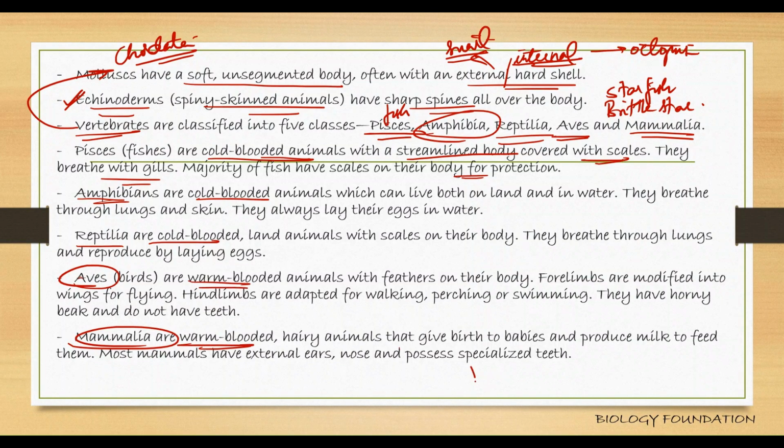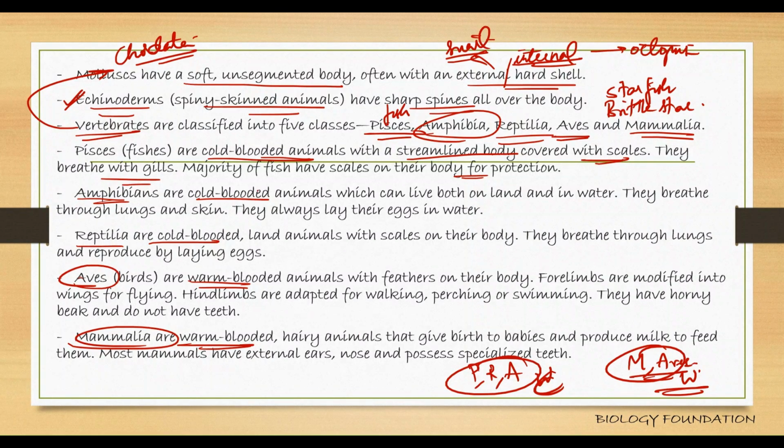Try to understand: Pisces, reptiles, amphibians, all three are cold-blooded, while mammals and aves are warm-blooded. Human beings are warm-blooded; we belong to the class Mammalia, or mammals. And even aves, that is your birds, are also warm-blooded.